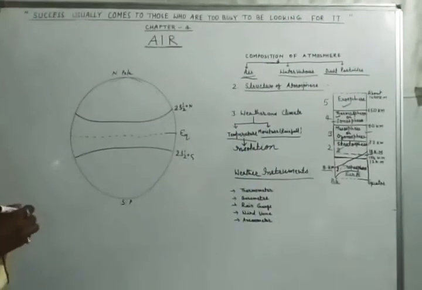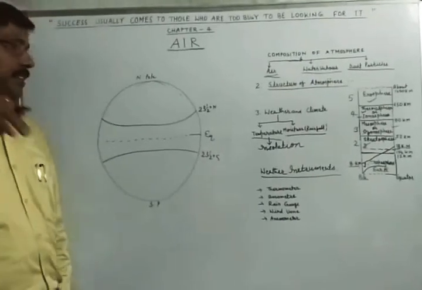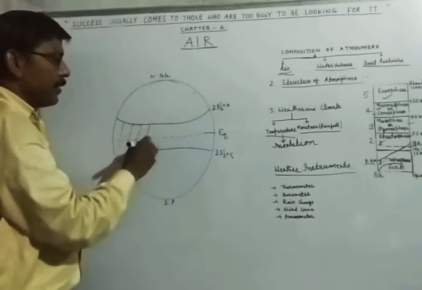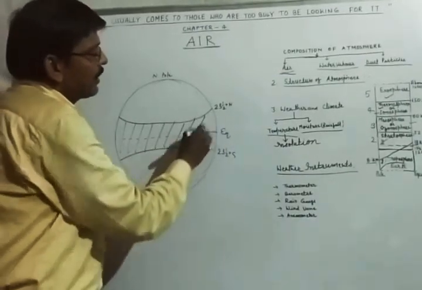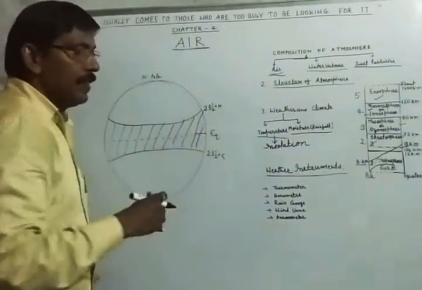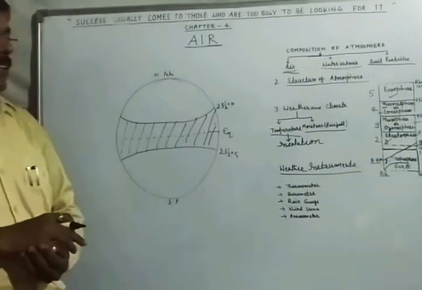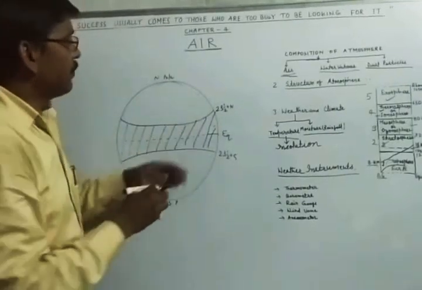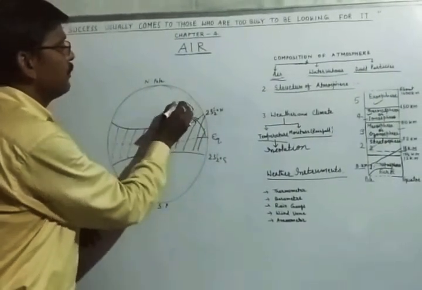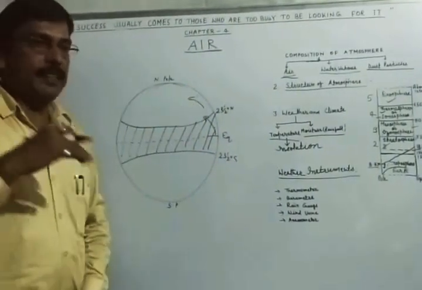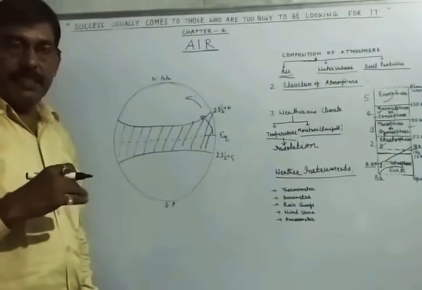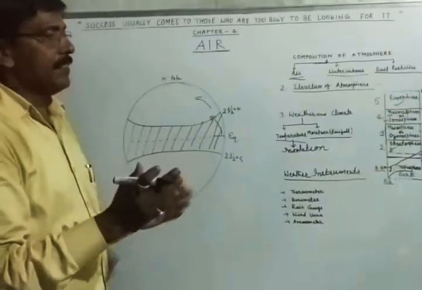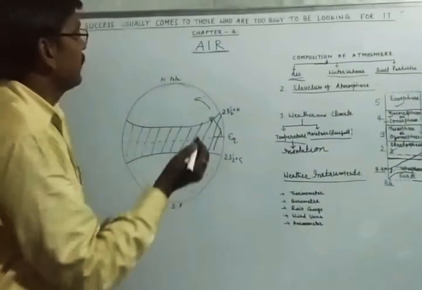Children, you know that the sun's vertical rays fall between the tropics, from the Tropic of Cancer to the Tropic of Capricorn. So this region receives the maximum amount of heat, as vertical rays provide more heat. As we move from the equator towards the poles, the sun's rays become slanting, they have to cover more area, and the heat we feel is less.